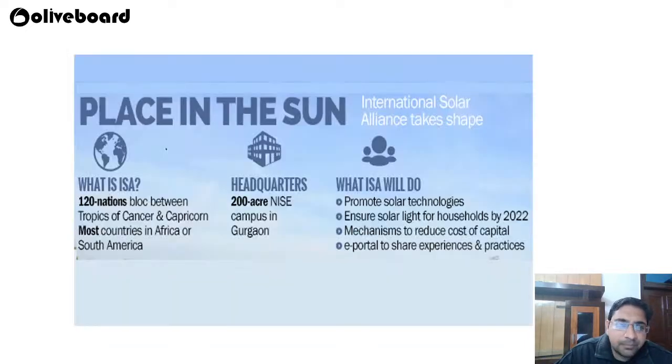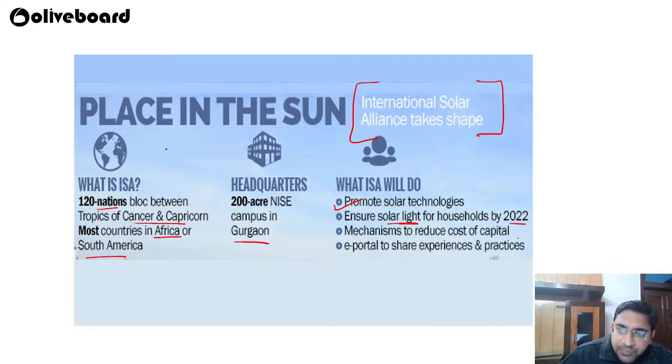Okay, as you all know, I have just talked about the International Solar Alliance. What is ISA? ISA is a 120 nation bloc between the Tropic of Cancer and Tropic of Capricorn. Most of the countries are from Africa and South America. It is headquartered at Gurgaon. It will promote solar energy technologies. It will ensure solar light for households by 2022. It has a mechanism to reduce the cost of capital, and an e-portal to share experience and practices. This is the first international organization that is headquartered in India.